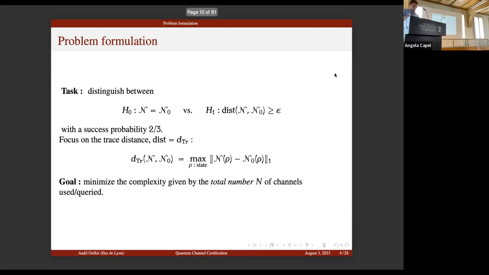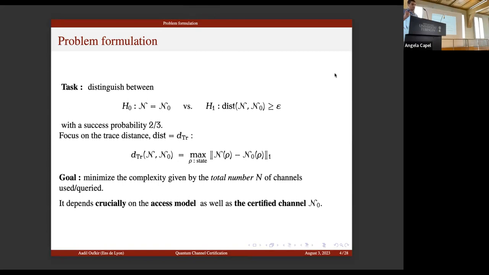So the goal is, of course, to distinguish between the two hypotheses while minimizing the complexity, which is given by the total number of channels. This complexity, of course, depends on the access model, how we extract classical information from the quantum channels, as well as the certified channel N0. Some channels are simpler to test than others, as we will see later.